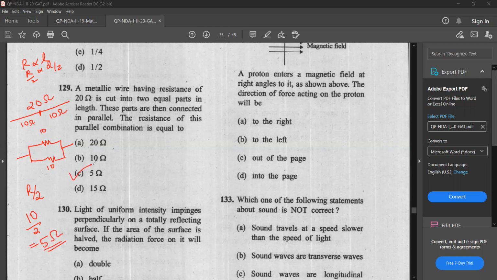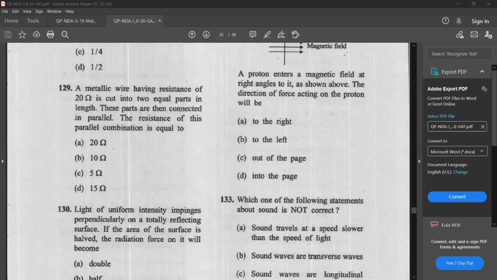This 5 ohm. Understood? If we are connecting n equal resistors in parallel, suppose each is R, then if it is 4 equal resistors, the total resistance will be R by 4, in the case of parallel connection. So here 2 equal resistors, 10 and 10, so it will be 10 by 2, 5 ohm. So the answer is option C, 5 ohm. See the next question.